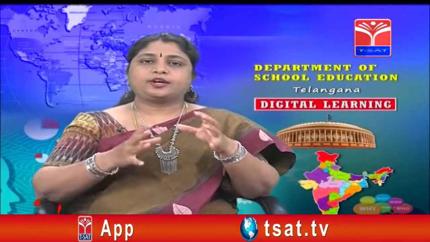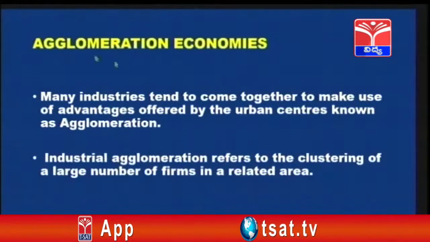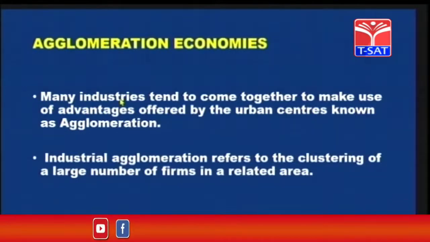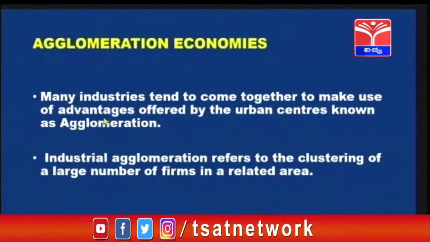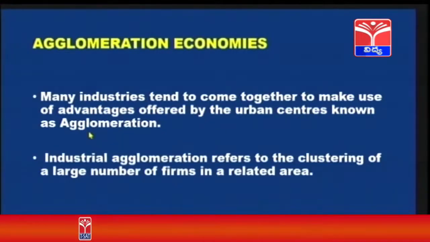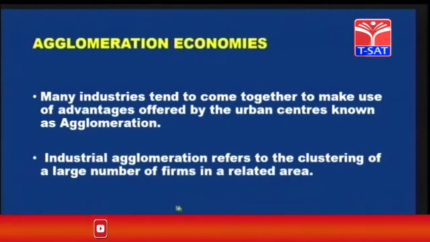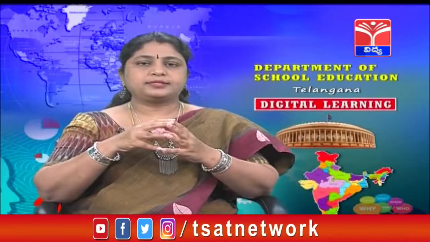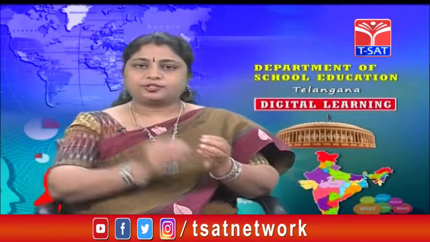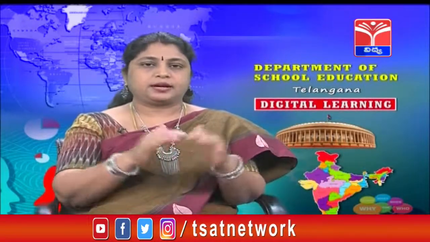Next is agglomeration economies. Many industries tend to come together to make use of advantages offered by the urban centers, known as agglomeration. Industrial agglomeration refers to the clustering of a large number of firms in a related area. So what is agglomeration? Agglomeration means different industries coming together like a cluster, like a group.